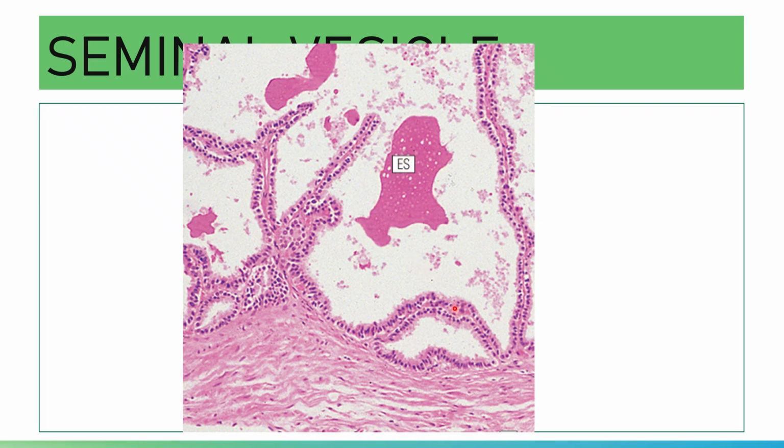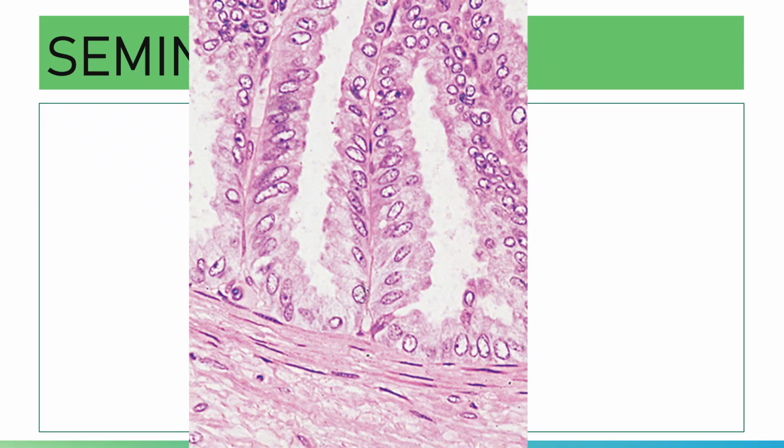Of course, you have your mucosal folds, and here you have your muscular layer. And this one shows you your columnar secretory epithelium.